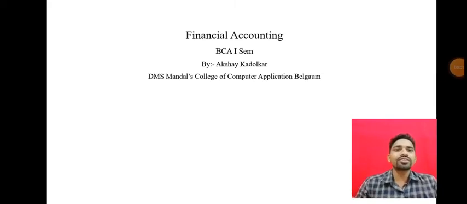So in the last session we discussed the features of financial accounting, or you can say accounting. We also saw the meaning of accounting, and I hope all of you understand that meaning, as well as the features, characteristics, or functions of accounting. Accounting is an art and science of recording, classifying, summarizing, measuring, analyzing and communicating the financial activities of the business for the users.